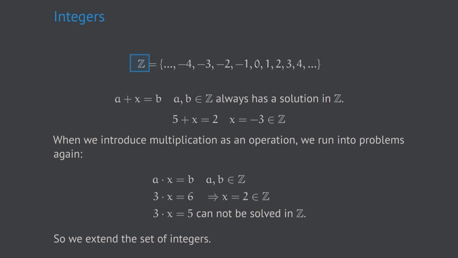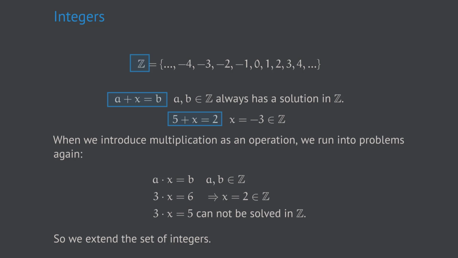In this situation, using integer numbers, equations of the form a plus x equals b always have a solution in Z no matter what a and b are. The only condition is that a and b themselves are integer numbers. So for instance, if we look at 5 plus x equals 2, we get x equals negative 3 as a perfectly valid solution within the system of integer numbers.